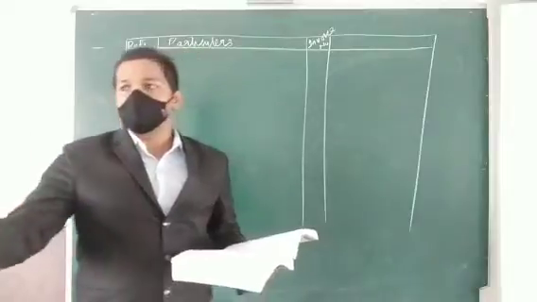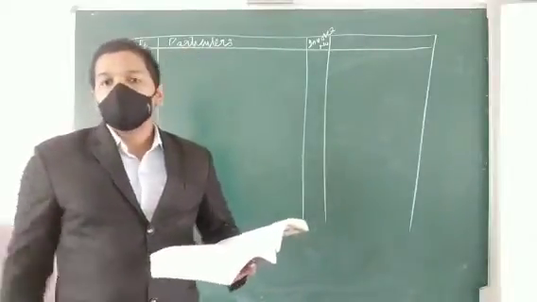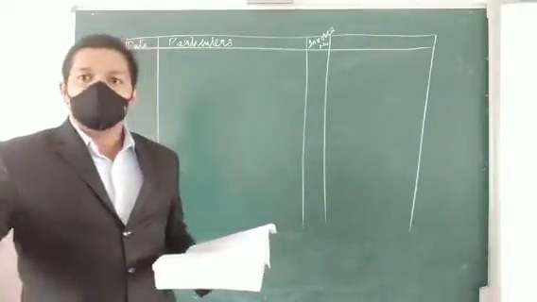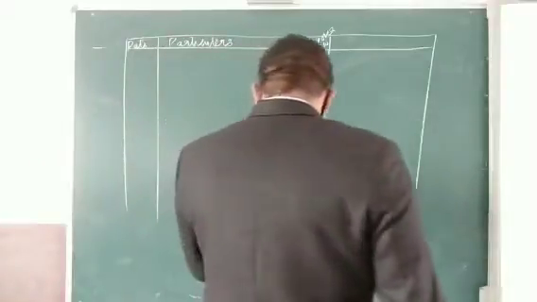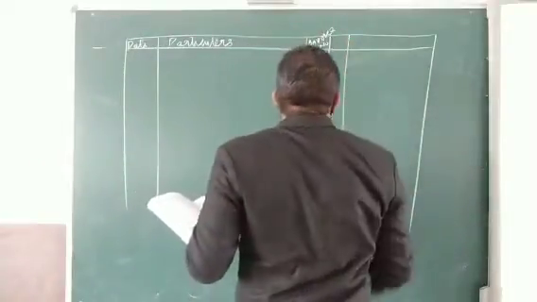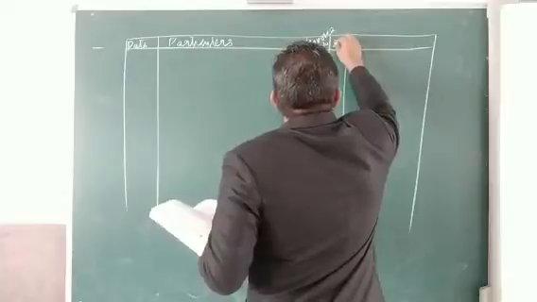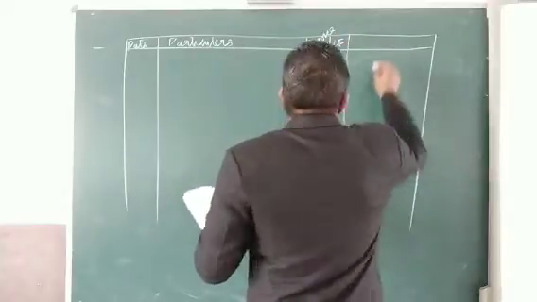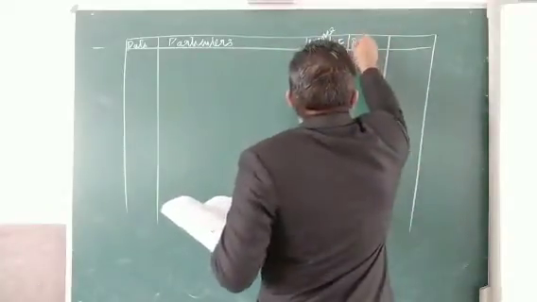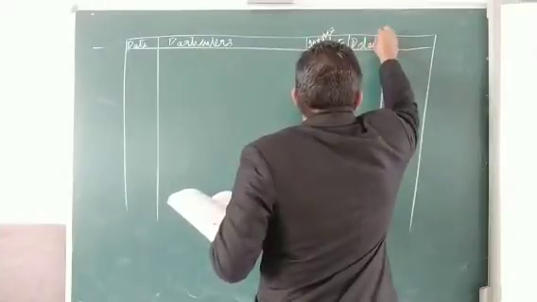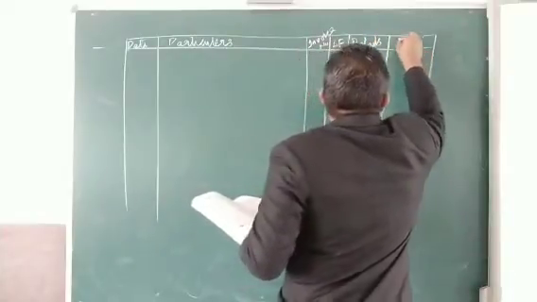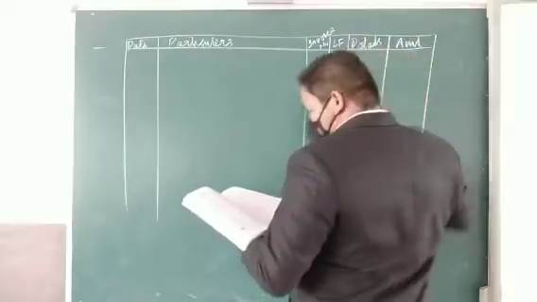When we make a sale, we make a bill, so the bill or invoice we give will be recorded there. The next one is the ledger folio. Then there are two columns: one is details and the other is amount, the total amount.